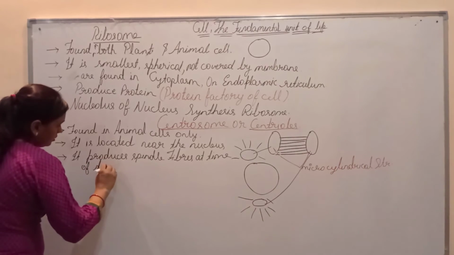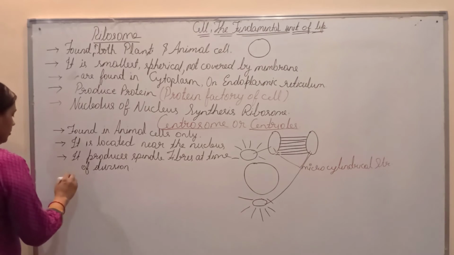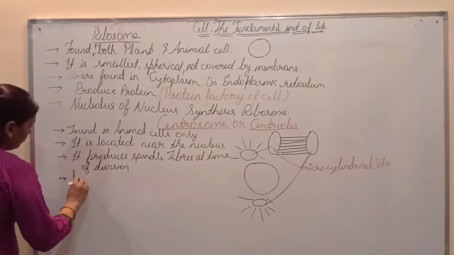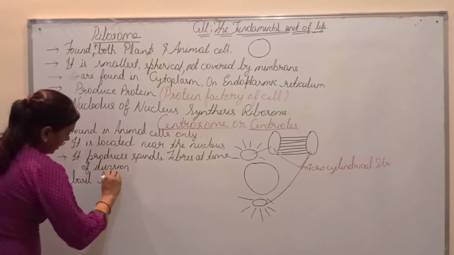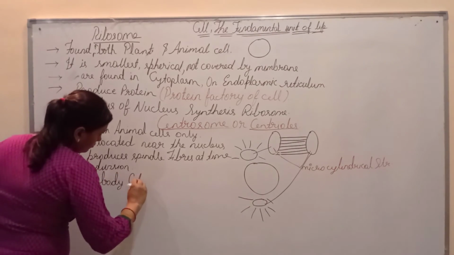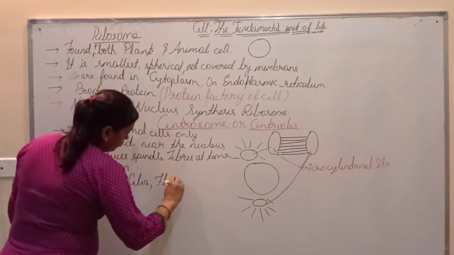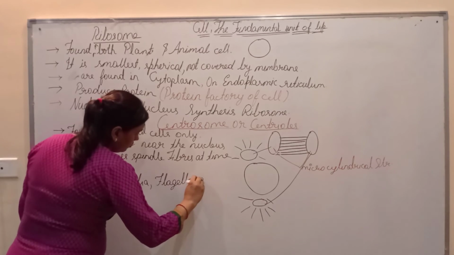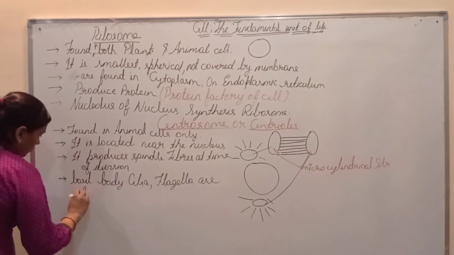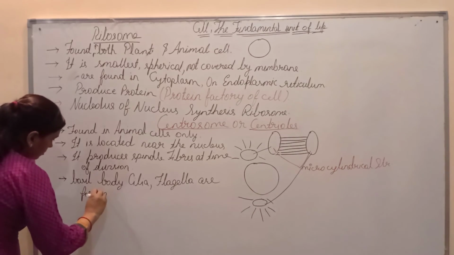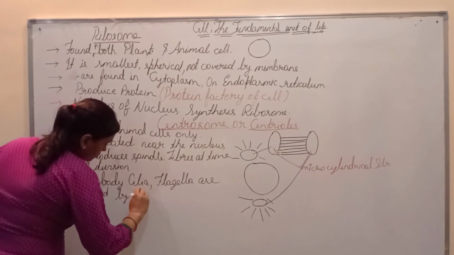Basal bodies like cilia and flagella are also formed by this centrosome, by this structure.